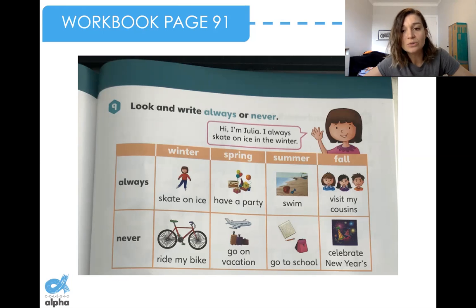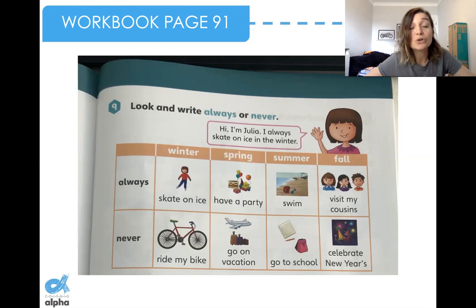In the fall, Julia visits her cousins. And never: Julia never rides a bike in the winter. She never goes on vacation in the spring. She never goes to school in the summer. And she never celebrates New Year's in the fall.